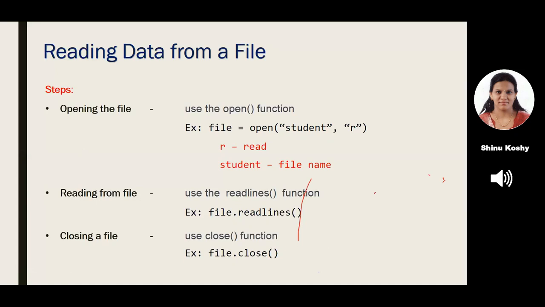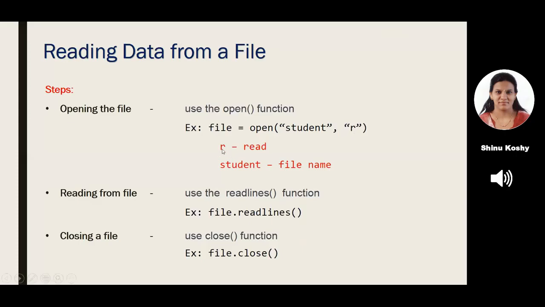For that, I have a function called open. Open, if you notice, takes two parameters. Parameters means what I write in the bracket. So I have two parameters. The first one, student, and the second one, r, in small letters. Please note, it should be r, small letters, otherwise it will give you an error.